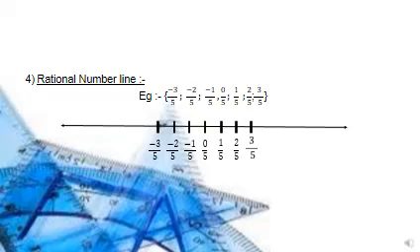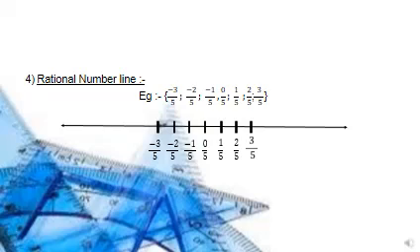Now we will see the representation of rational numbers. How is a rational number represented? Here is an example of rational numbers: 0 upon 5, 1 upon 5, 2 upon 5, 3 upon 5, minus 1 upon 5, minus 2 upon 5 and minus 3 upon 5. Now we have to place all these numbers on the number line. Here the procedure or the steps are the same as we followed for the integers. There is only a little bit of difference: those numbers were not fractions, these numbers are fractions.